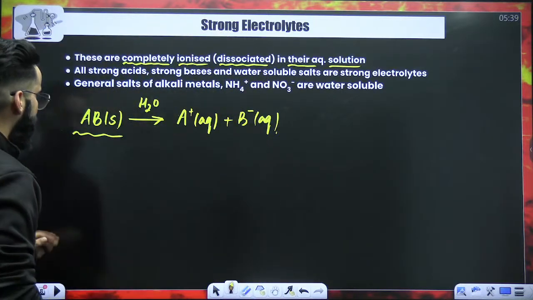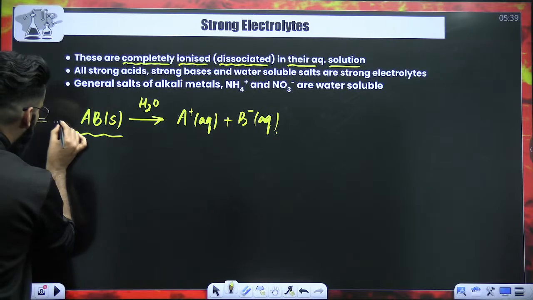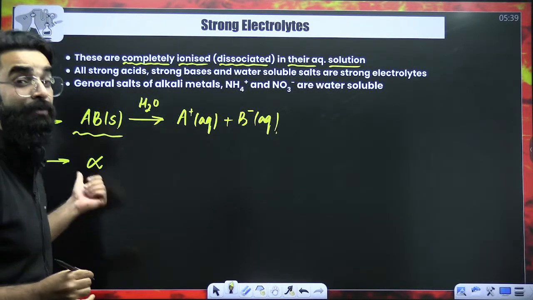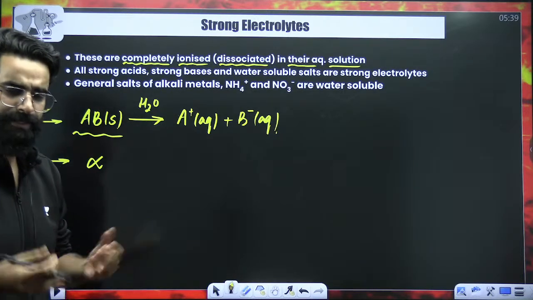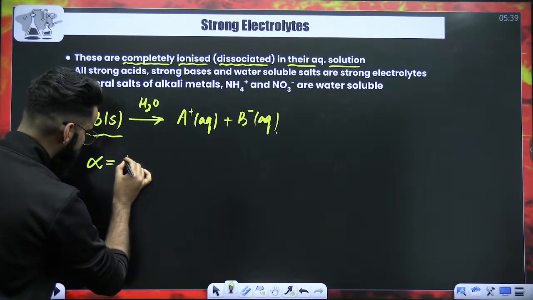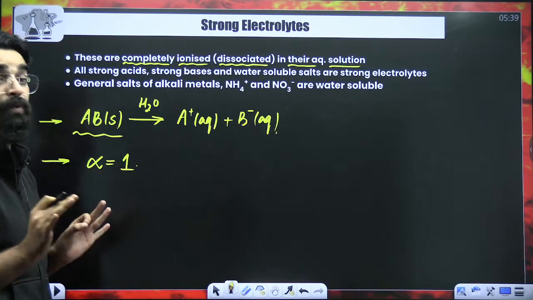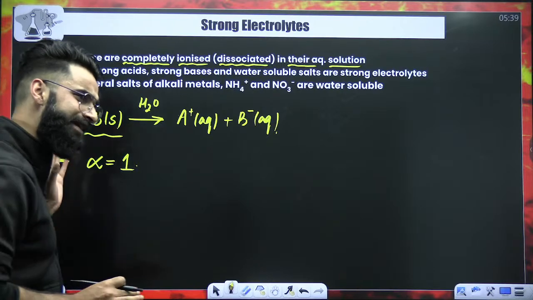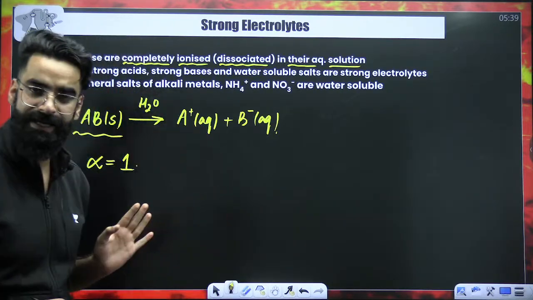At the same time, if you ask me, what about degree of dissociation? What about degree of ionization for these strong electrolytes? You'll say the degree of ionization for the strong electrolytes is always equal to 1, right? It's always equal to 1 because the electrolyte gets completely dissociated into its ions.